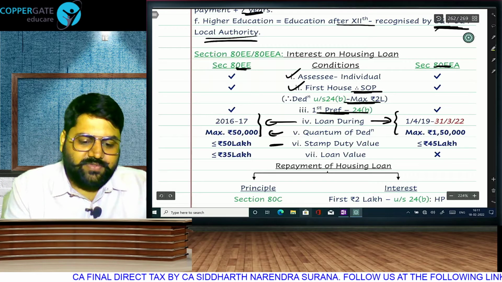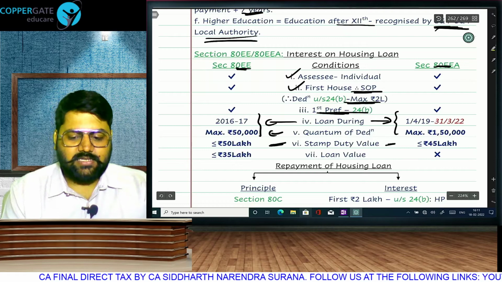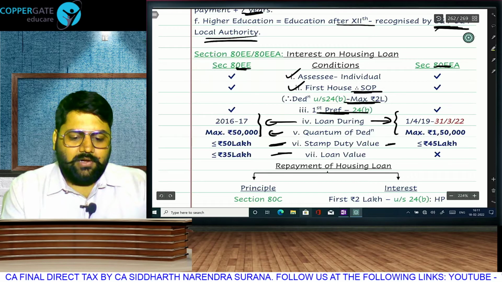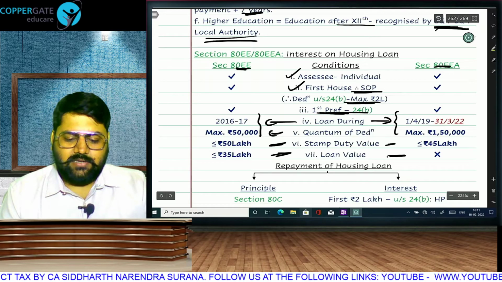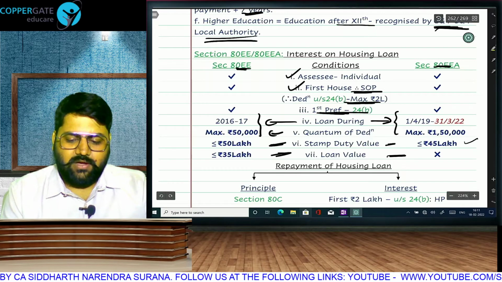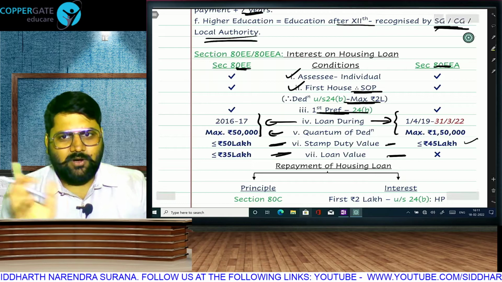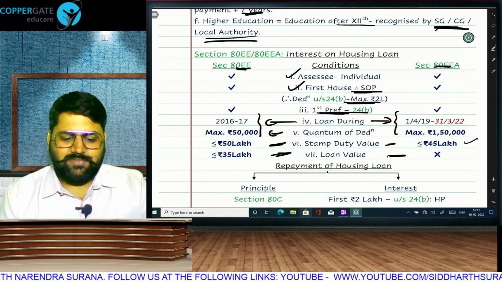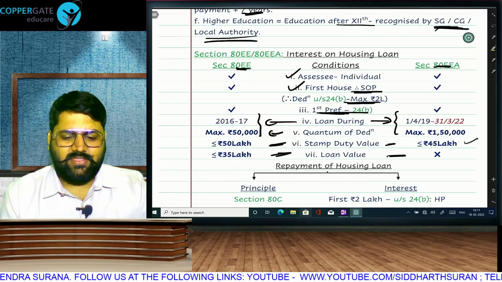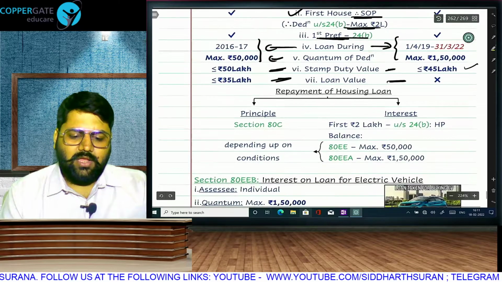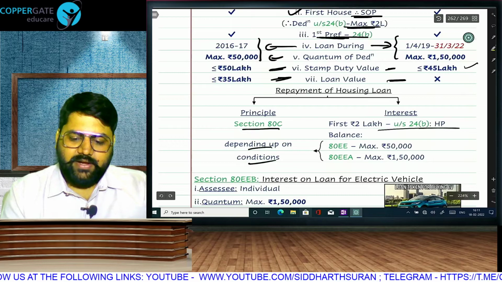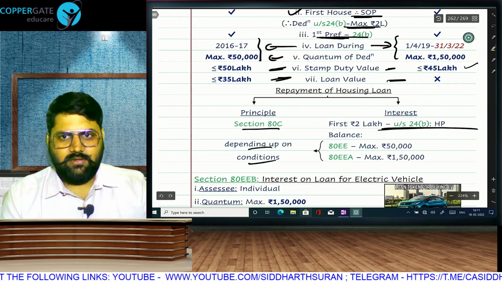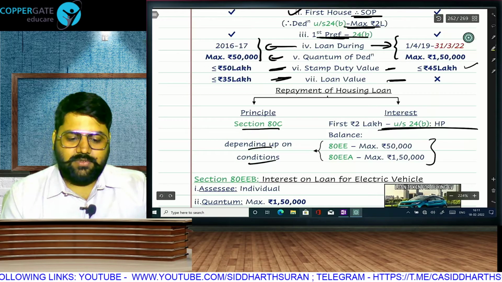The stamp duty value of the house in the old section was maximum 50 lakhs, new section maximum 45 lakhs, and loan that you can take is maximum 35 lakhs. Here they have not prescribed any restriction, but to be very honest, if this is the value of the house, the loan cannot be of the full amount. Loan will be about 80% or something, so invariably it will end up falling somewhere in the 30s range only. If you pay home loan principal, you get 80C deduction. If you pay interest, you first take 24B. After that you come here.